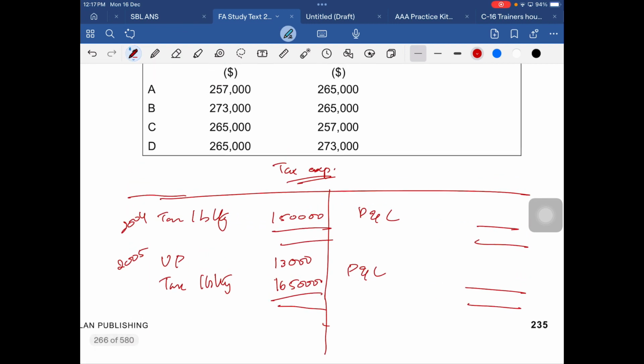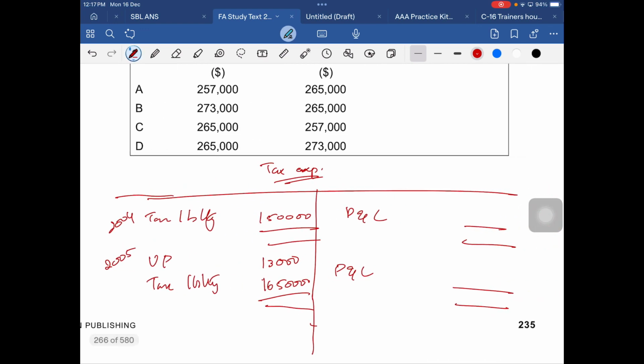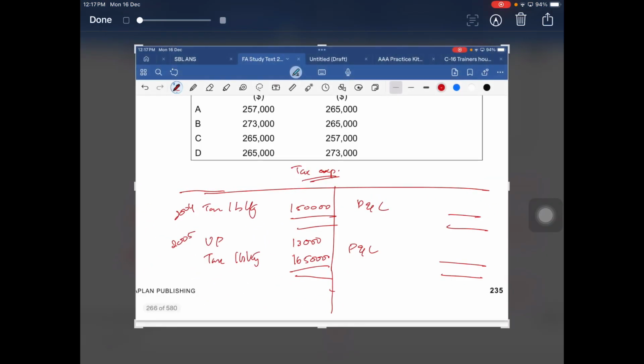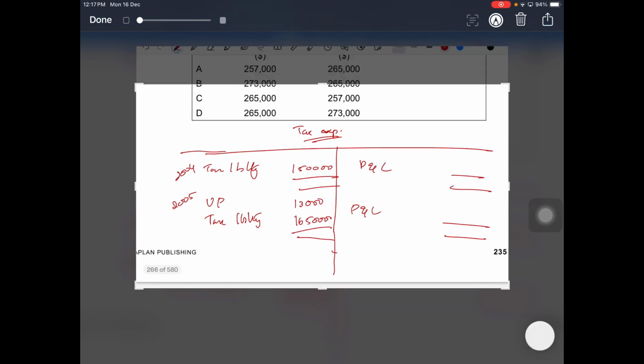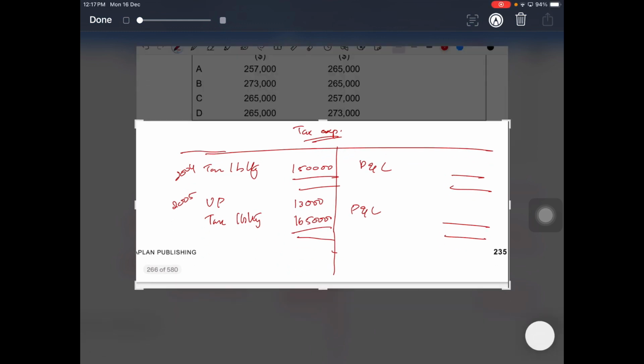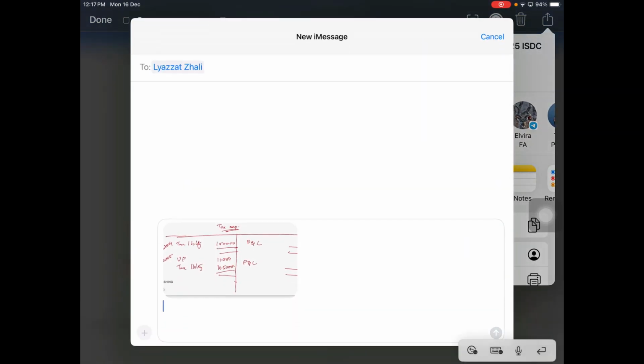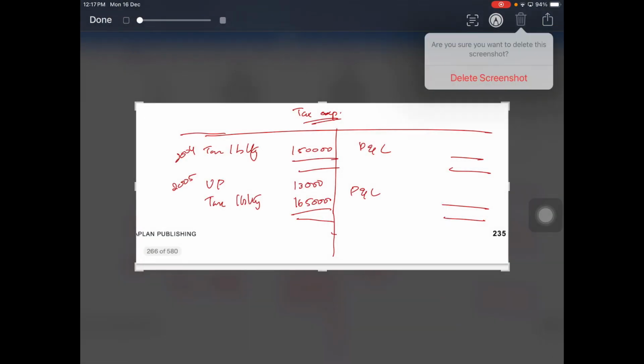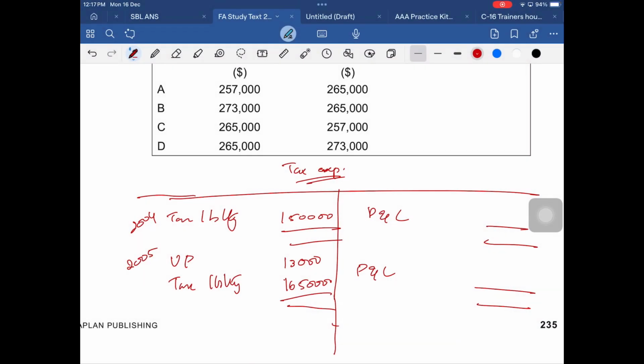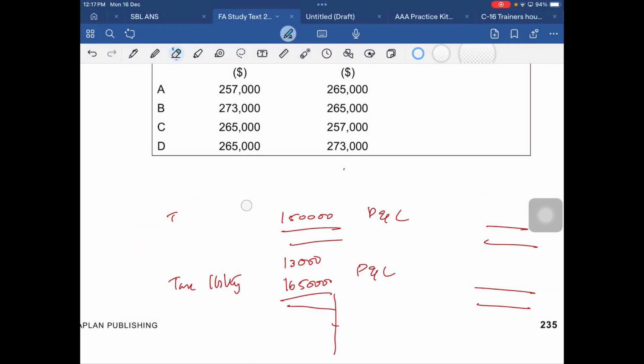So 150,000 is what we paid, plus under provision 13,000. Yes, 163. And tax liability estimated 165,000, but we didn't pay anything. That is not given in the question.